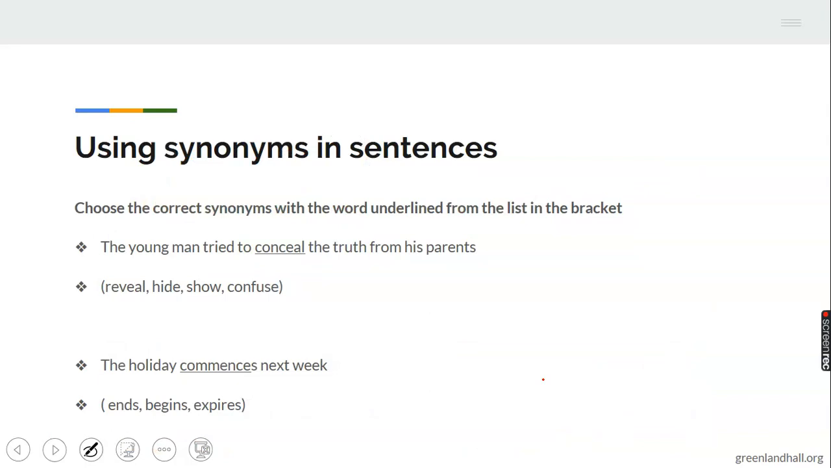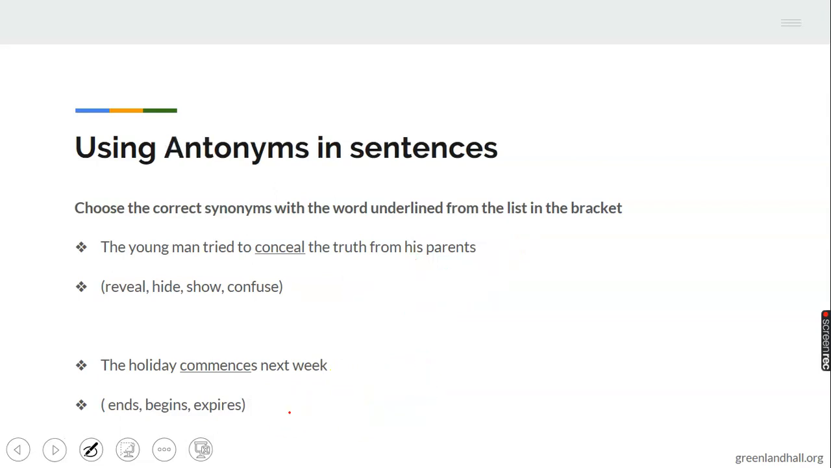We want to use synonyms in sentences. The young man tried to conceal the truth from his parents. What is the correct answer? Is it reveal, hide, show, or confuse? Another word for conceal is what? Hide. Answer is hide. Now, the holiday commences next week. Ends, begin, expires. What is the answer? The synonym of commences is what? Begins. Good.